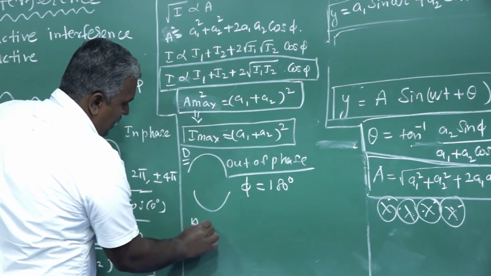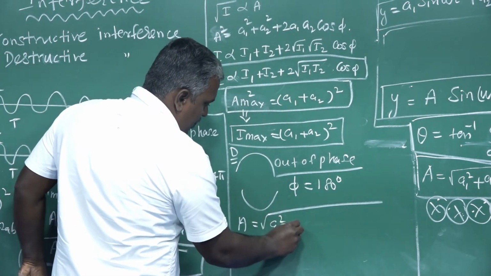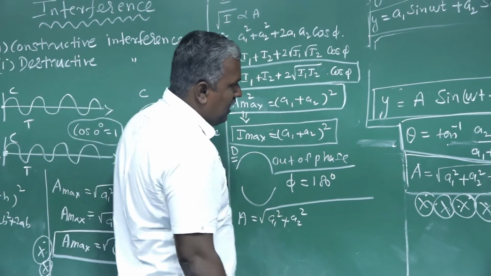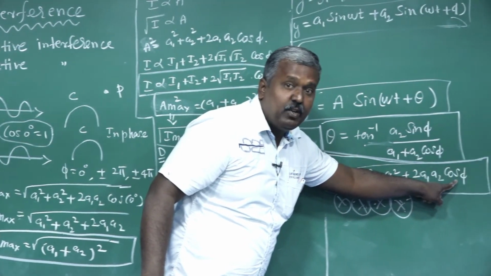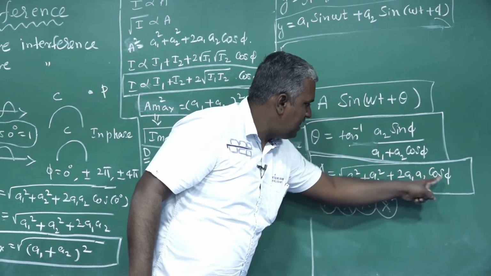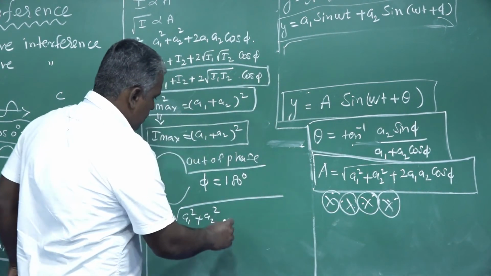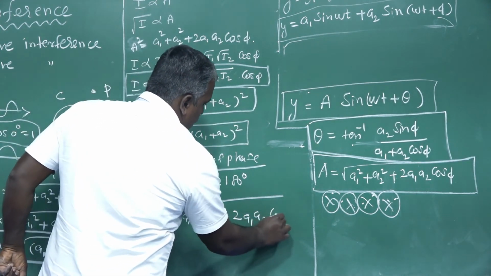So A square is equal to A1 square plus A2 square, and cos 180 is minus 1, so minus 2 A1 A2.